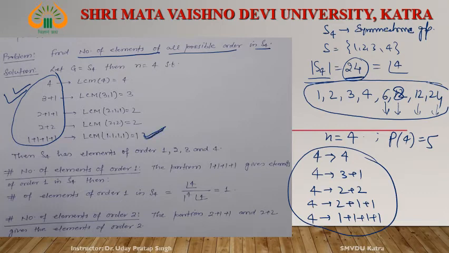Right? What is that? The formula is this. Factorial 4, that is factorial n, divided by, if n is equal to p1 to the power alpha 1, p2 to the power alpha 2, and so on, pk to the power alpha k, then this is something like that.